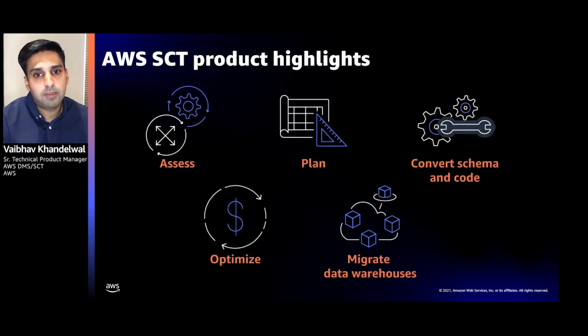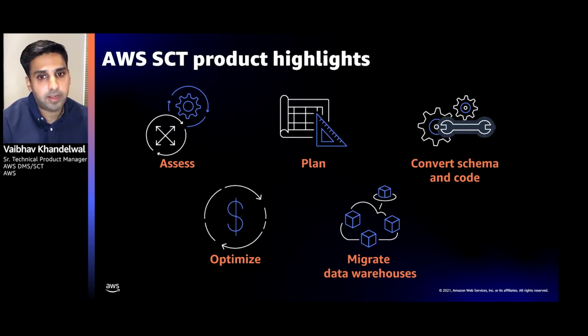When it comes to AWS SCT product highlights, you have assessment reports: assessment of migration compatibility of source databases with open source database engines such as RDS for MySQL, RDS for PostgreSQL, and Amazon Aurora. It can recommend the best target engine, provide a detailed level of effort to complete the migration, and determine if you can migrate from an enterprise to a standard edition license. It can convert your schema and code. It attempts to convert all schema and code objects to the target engine, including stored procedures and functions. It can scan and convert embedded SQL statements in app code. It can generate a report with the recommendations.